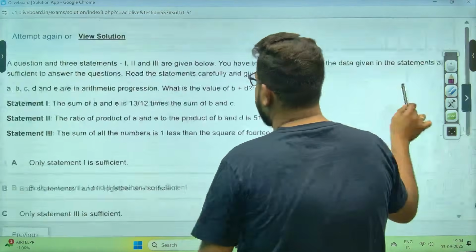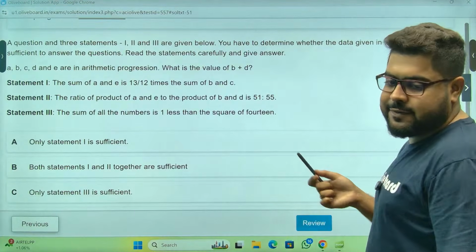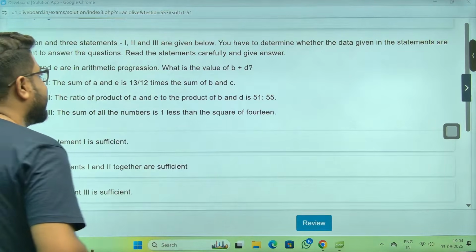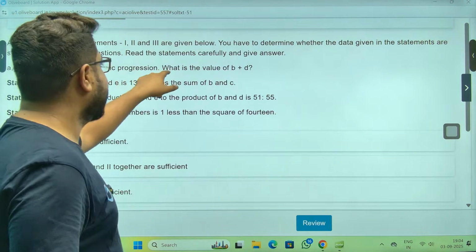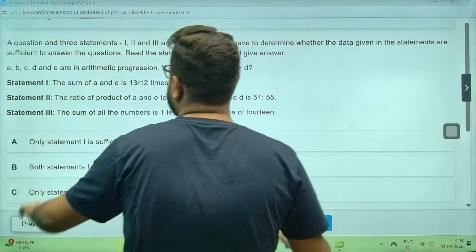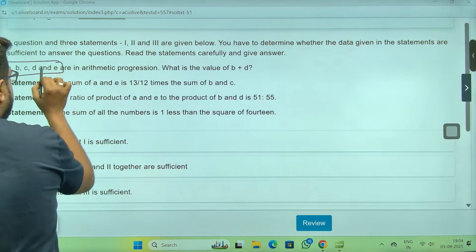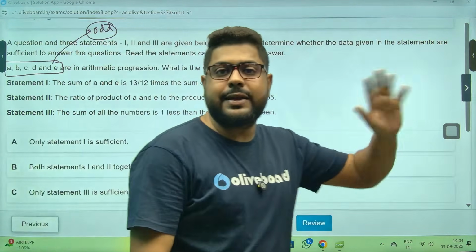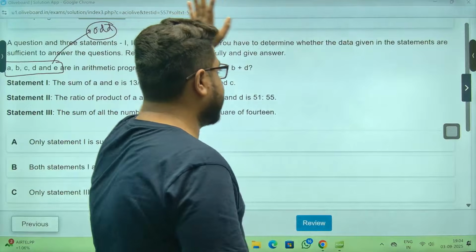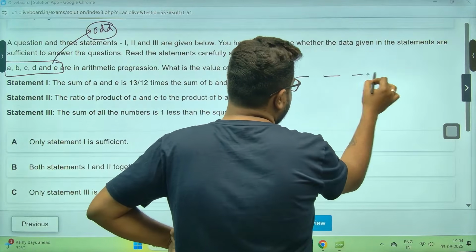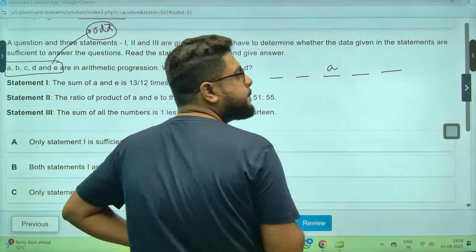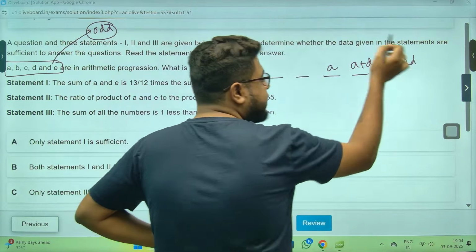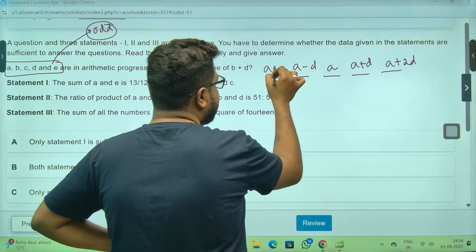Right? Chalo. DS question, data sufficiency. I told you to practice these questions, a little banking type questions. AP question: A, B, C, D, E, value of B plus D. Sir, whenever you see 5 numbers, meaning odd numbers, it can be 3, 5, 7, 9, always start from the middle. Meaning 1, 2, 3, 4, 5. This is your A, and on the right hand side, A plus D, A plus 2D, common difference, and on the left A minus D.